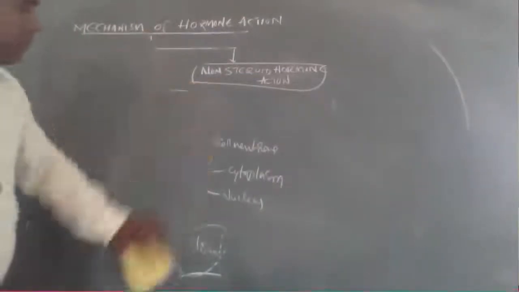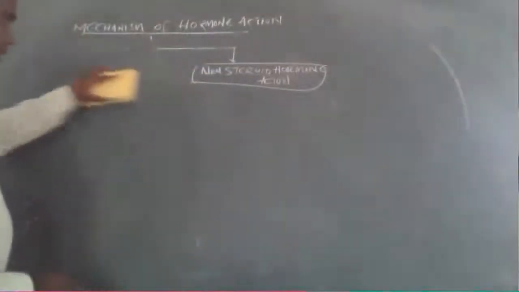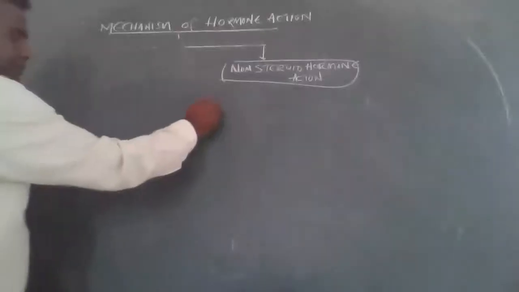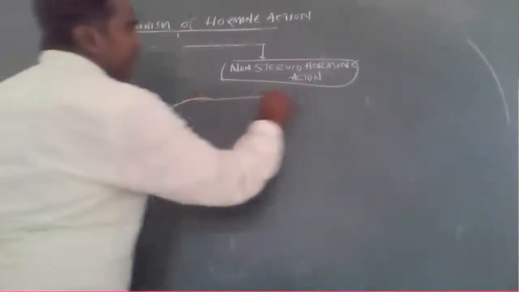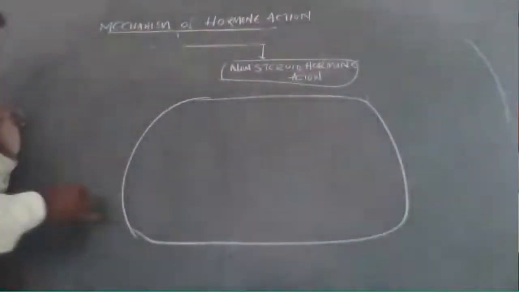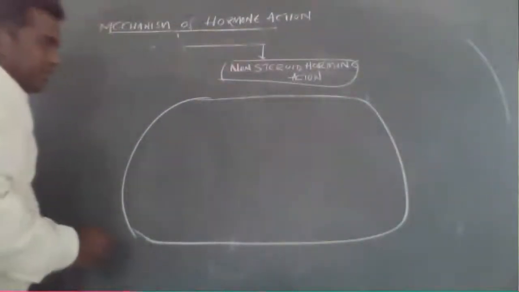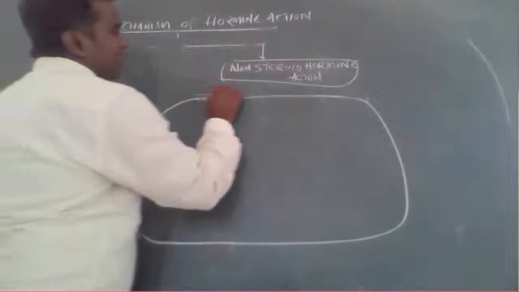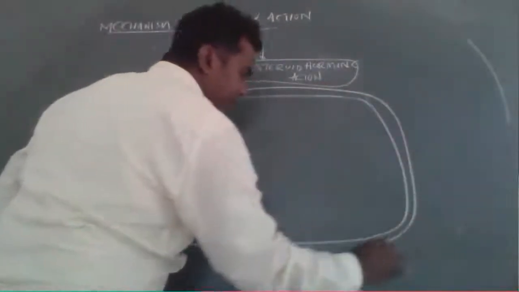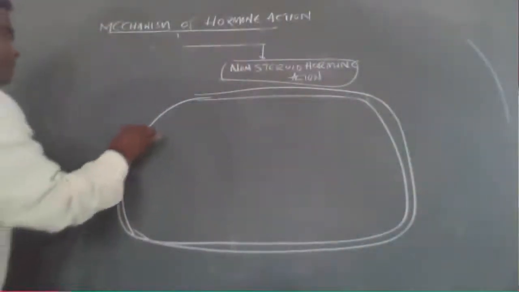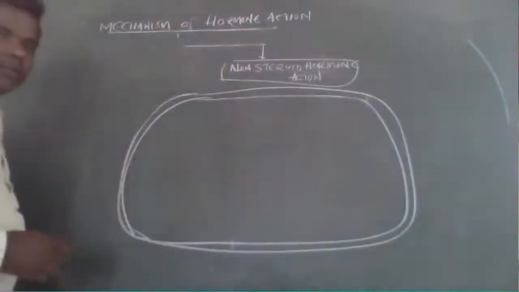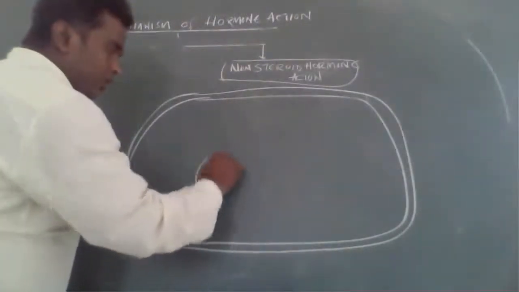Now I would like to go to the next topic, non-steroid hormone action. Remember one thing, I would like to draw here. Say this is the cell.